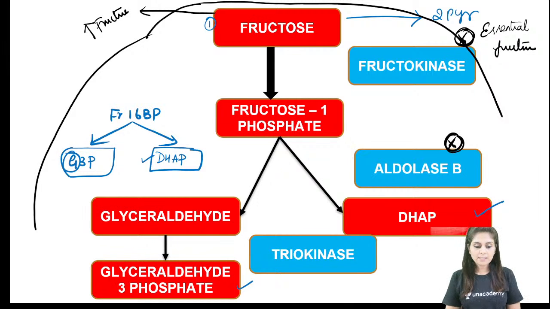When aldolase B is defective, fructose is getting trapped in the form of fructose 1-phosphate within the cell. When fructose 1-phosphate is trapped, you are not worried about fructose getting trapped. You are rather worried about phosphate getting trapped. Otherwise phosphate would have come out. Here it is trapped as fructose 1-phosphate. Because phosphate is getting trapped, there will be low phosphate level in the person.